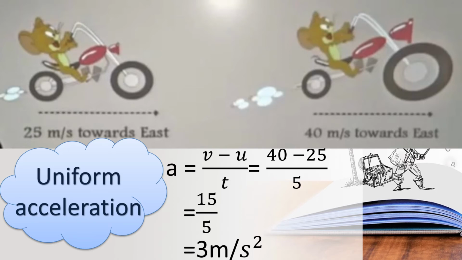Okay children, the acceleration we got is 3 meter per second square. It is positive, so we are calling it uniform acceleration. Children, what does uniform acceleration mean? When the velocity of a body changes constantly or uniformly, the body has uniform acceleration. Okay, children. So let us see about deceleration.